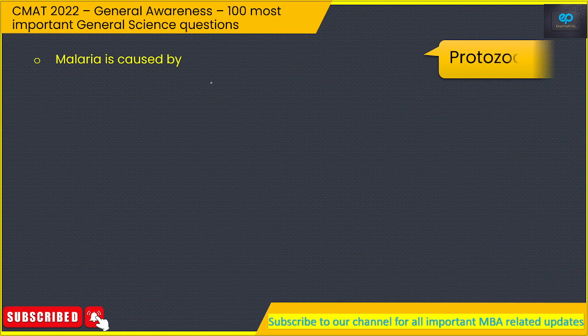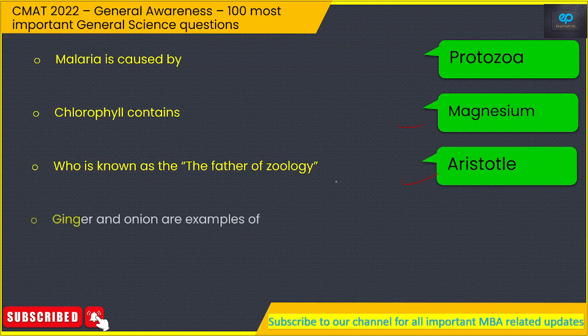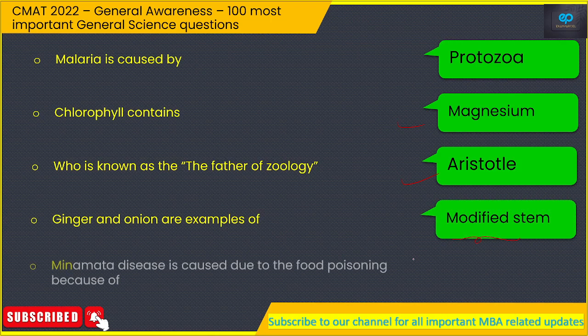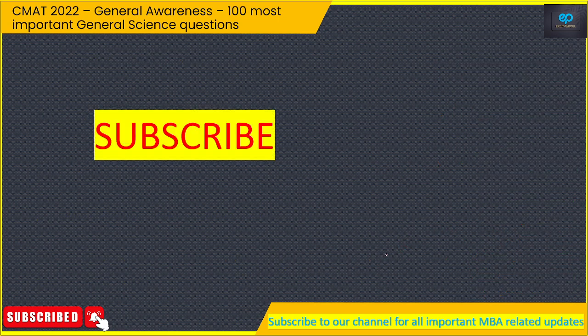Malaria is caused by protozoa. Chlorophyll contains magnesium. Who is known as the father of zoology? So that would be Aristotle. Ginger and onion are examples of modified stem. Minamata disease is caused due to food poisoning because of mercury. Mainly it is in seafood.